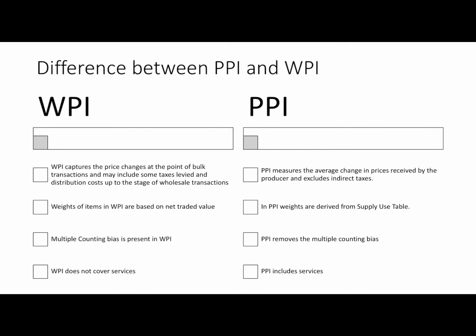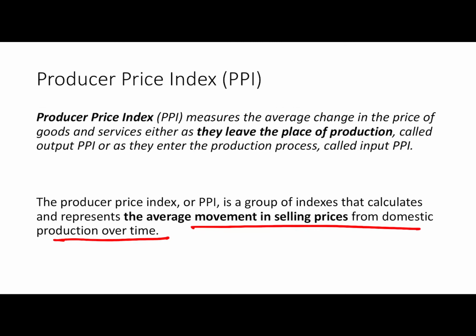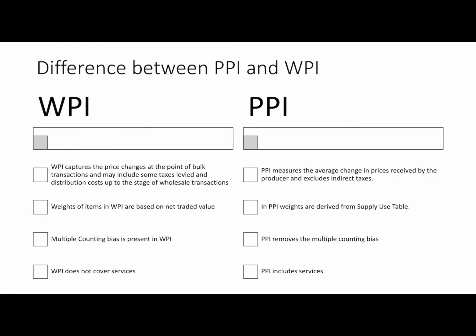So producer price index measures average change in the prices of goods and services either when they leave the place of production, that is called the output PPI, or when they enter the production, that is called the input PPI. Now we have already seen CPI and WPI.